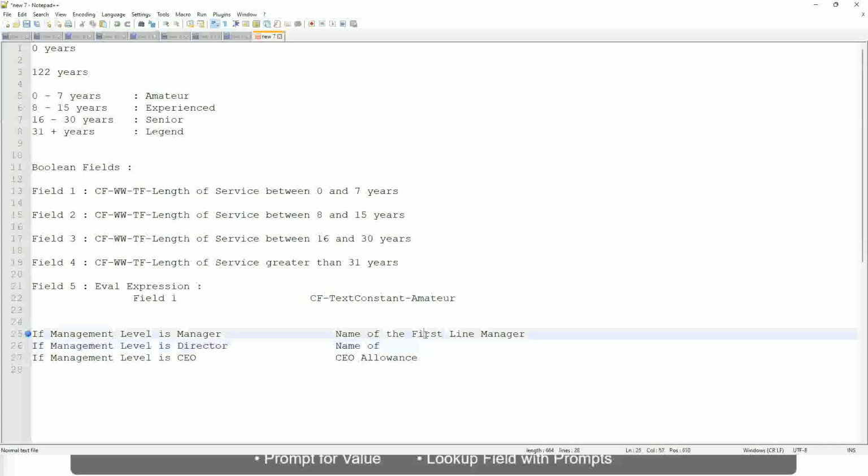If the management level is manager, name of the second line manager, like manager's manager. If the management level is director, return the name of the manager. And if the management level is CEO, who is the manager of the CEO? Himself, right? Name of CEO, or himself, or self.